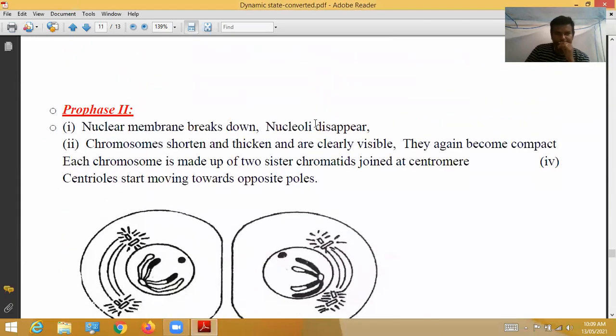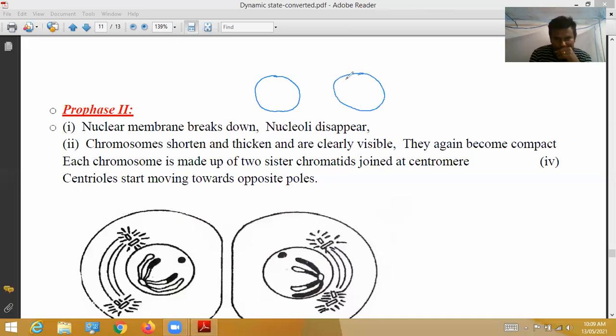Next, prophase 2. As a result of cytokinesis 1, two daughter cells are formed, like this. In these cells, the nuclear membrane breaks down. This is the nuclear membrane, and it breaks down. The nucleoli disappear. Already I said the dark staining body is called the nucleolus. The nucleoli disappear gradually, so they won't show in the picture; it will just be a sentence.